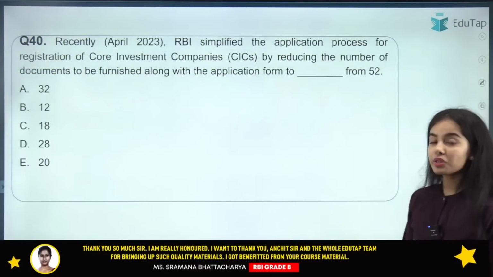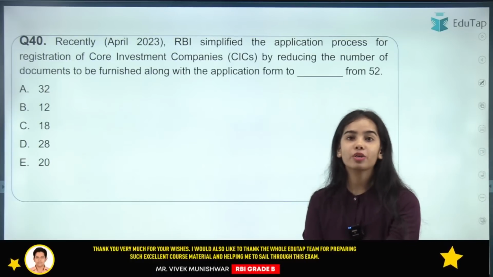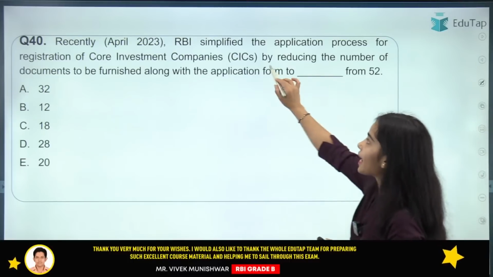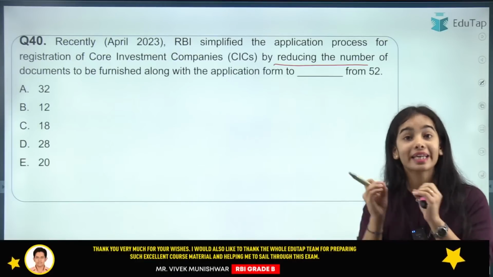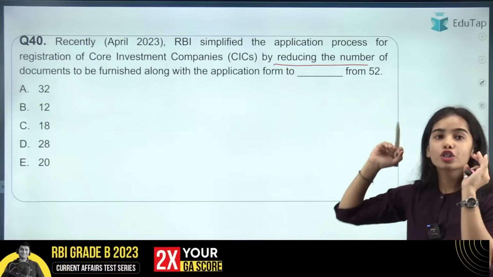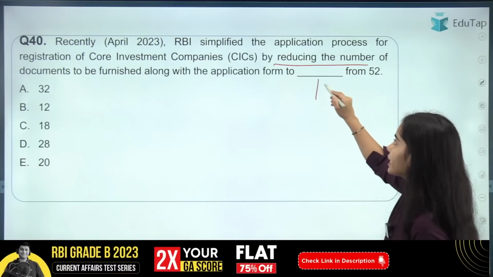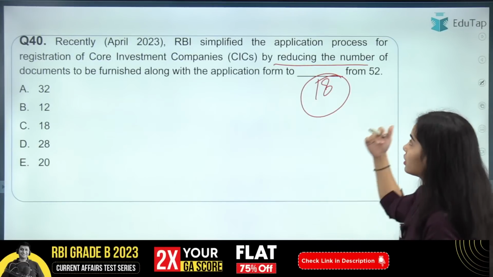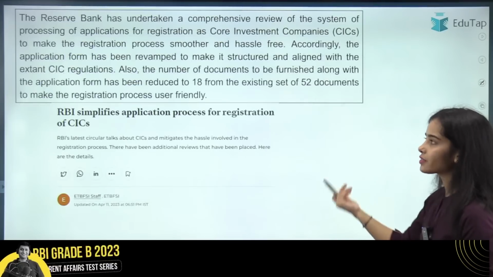Okay. Now coming to the next question, that is regarding CICs. RBI has simplified the application process for the registration of core investment companies by reducing the number of documents. In the previous question we discussed the credit information companies. Now we are discussing the core investment companies. For them the registration process has been made easier. They need to provide only 18 documents now. Before, they were providing 52 documents. Okay, so this was in the news, so that's why it was important.